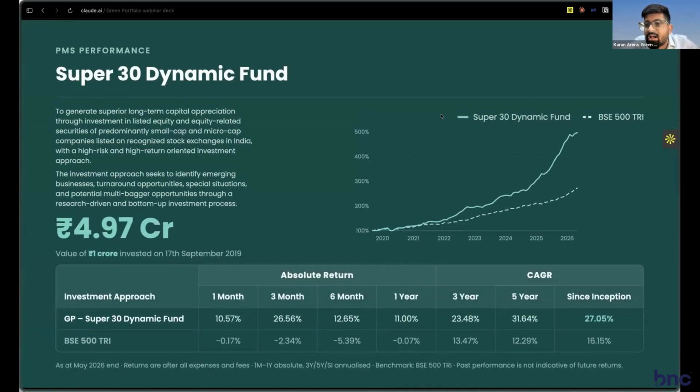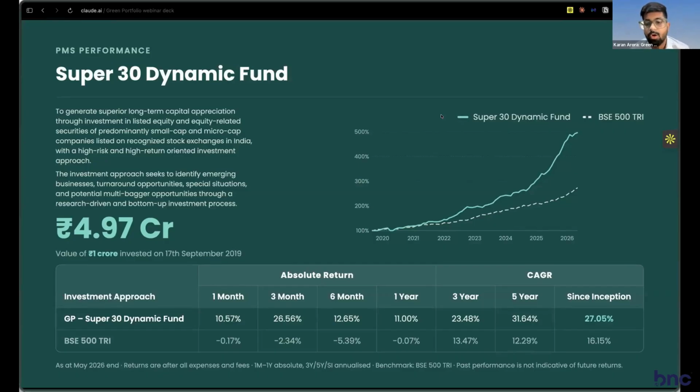I'll take you through our funds and our performance now very quickly to give you an understanding of what kind of investing we do. One of the PMS funds that we are showing you today is the Super 30 fund. This fund was launched in September of 2019, so about 6.5 years ago. What we do here is invest in small and micro cap companies, usually looking at turnaround opportunities. And Green Portfolio as a fund house operates with a fundamental-oriented plus value investing thesis. So that's the kind of investing you get with us.